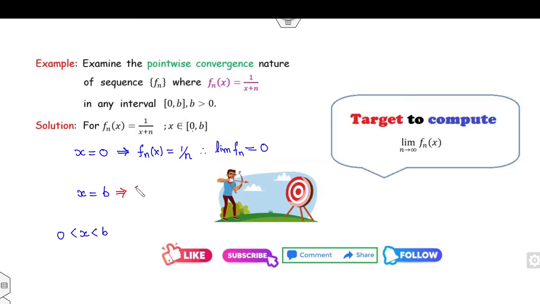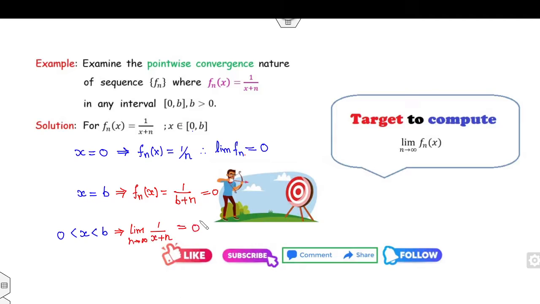If x is going to b, what is the value of the Fn(x)? This is 1 over b plus n. So what is the limit of this? Again 0. If x lies between 0 to b, then what is the limit of the Fn(x)? It is x plus n. So again you can see this number is 0.